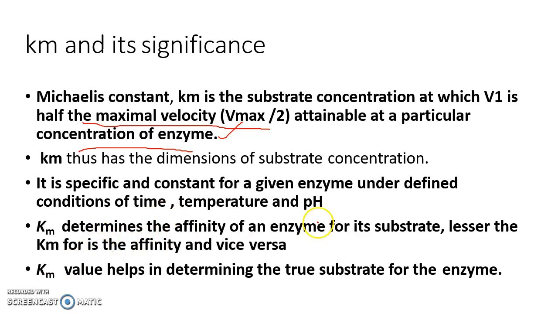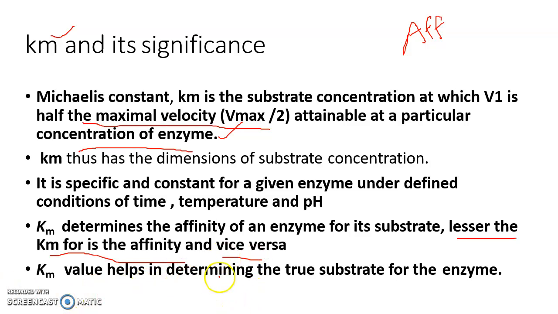Km determines how strongly the enzyme is bound with the substrate. Km represents the affinity value. If the affinity of the enzyme for the substrate is higher, then the rate of reaction is faster. So the Km determines the affinity of an enzyme for its substrate: the lesser the Km, the higher the affinity, and vice versa.